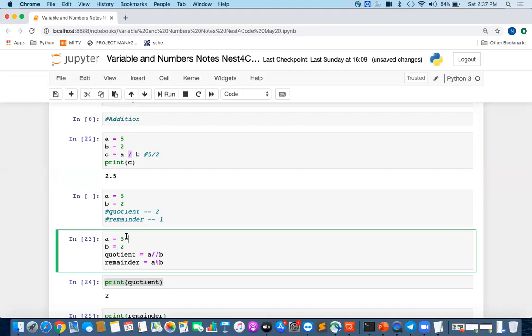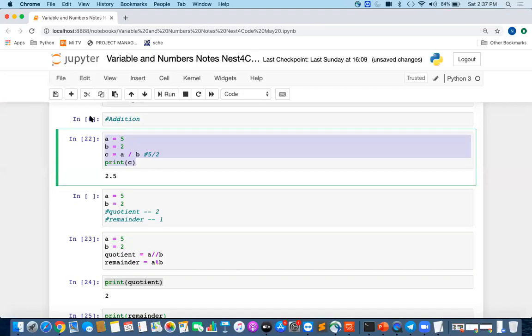If you divide 5 by 2, the quotient will be 2, because with 2 only you are able to divide it properly. But here it gives you the decimal values along with it. In school you used this earlier, and later the decimals also came in. I hope this is clear to everyone, right?